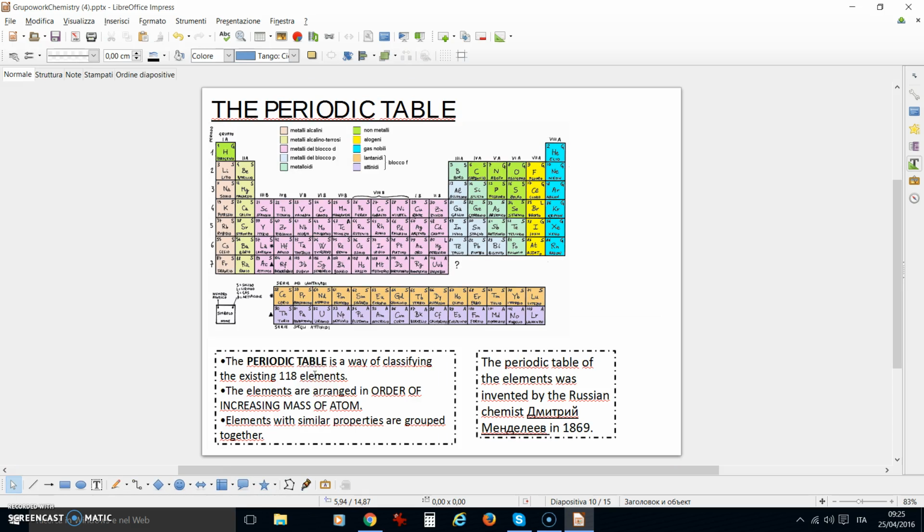The periodic table. The periodic table is a way of classifying the existing 118 elements. The elements are arranged in order of increasing mass of atom. Elements with similar properties are grouped together. The periodic table of elements was invented by the Russian chemist Dmitry Mendeleev in 1869.